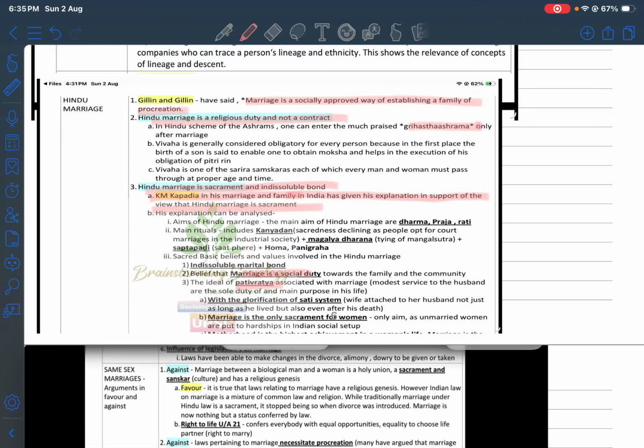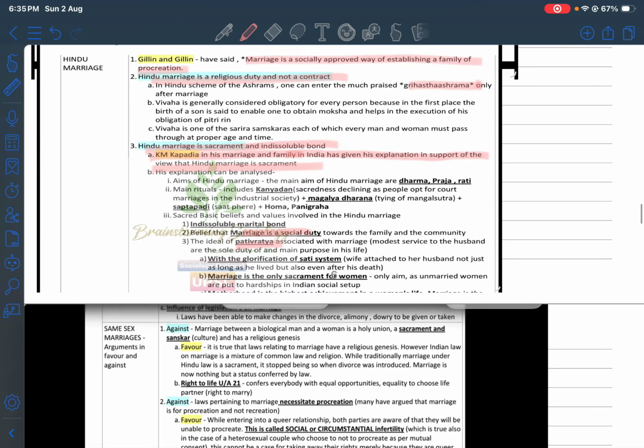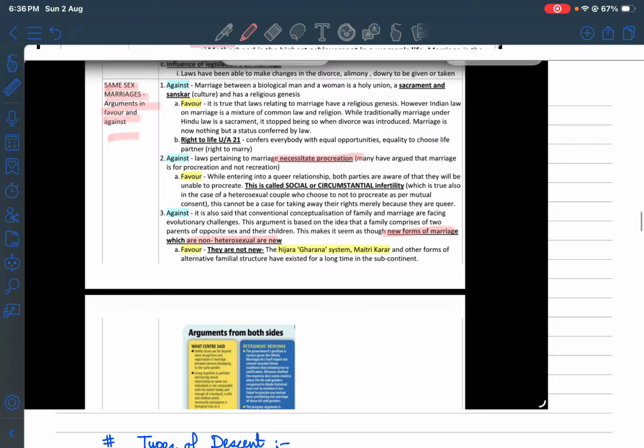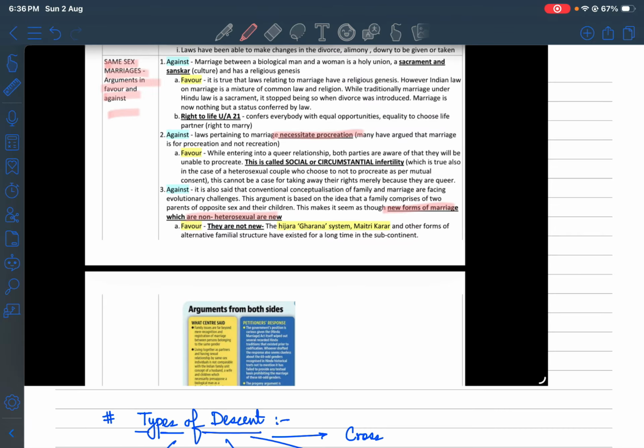Whenever you are using all these terms, the examiner gets to know that yes, the student is aware and has much knowledge in and around the topics, right? He has not just studied it by rote and come and written. So have this holistic view, have the concept of same-sex marriages, arguments in favor and against. Just go through it once: how the necessity of procreation is linked to it, how heterosexual and non-heterosexual, how new forms of marriage are getting linked with it, how you can talk of arguments from both sides.